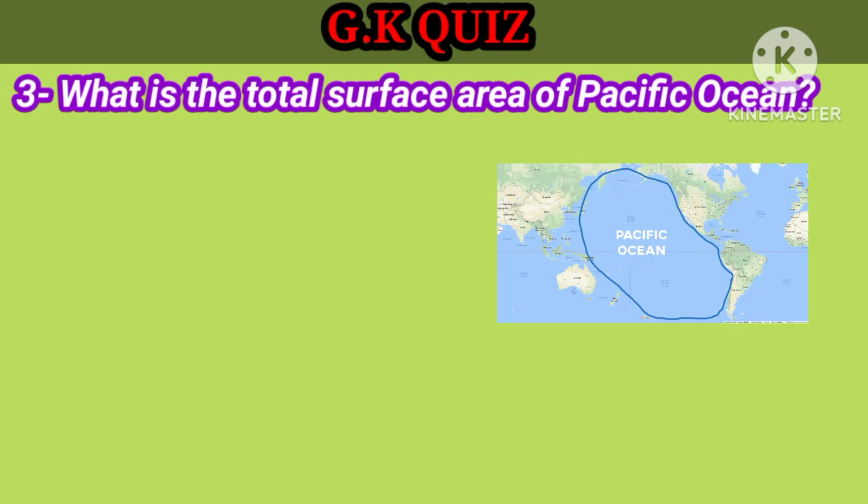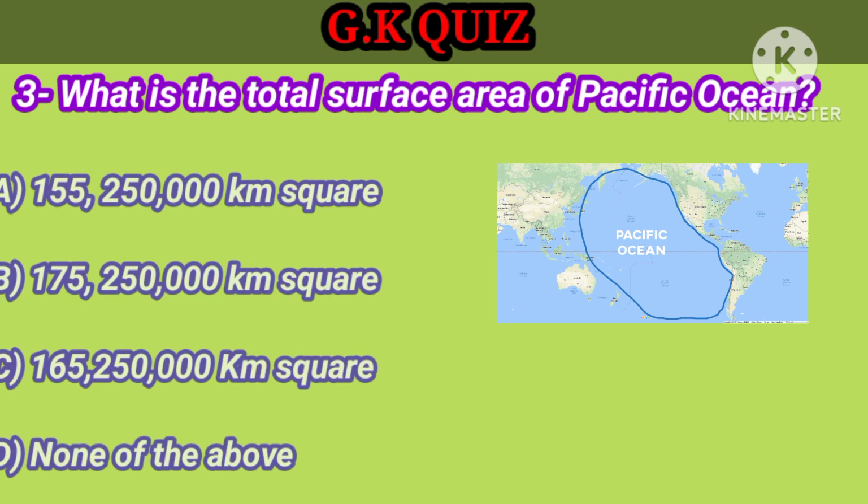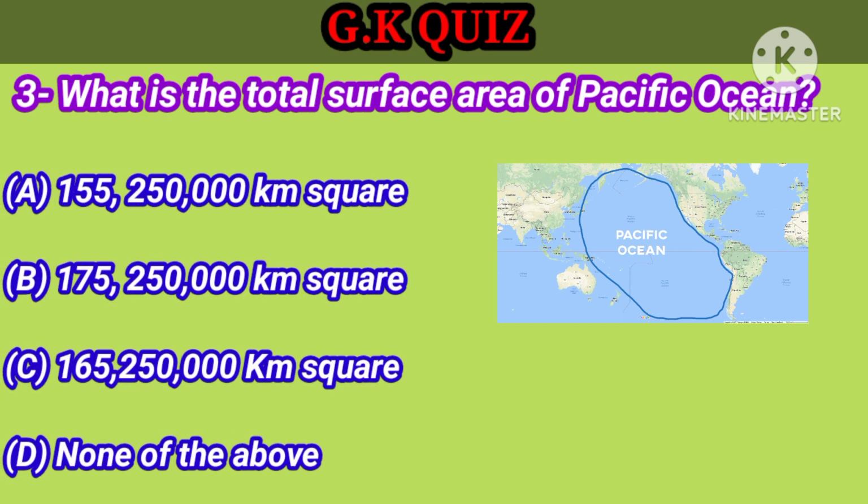Question number 3. What is the total surface area of the Pacific Ocean? Your options: A. 155 lakh 250,000 km square, B. 175 lakh 250,000 km square, C. 165 lakh 250,000 km square, D. None of the above. Your right answer is C. 165 lakh 250,000 km square.